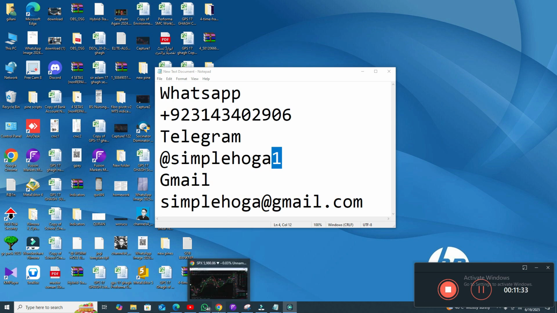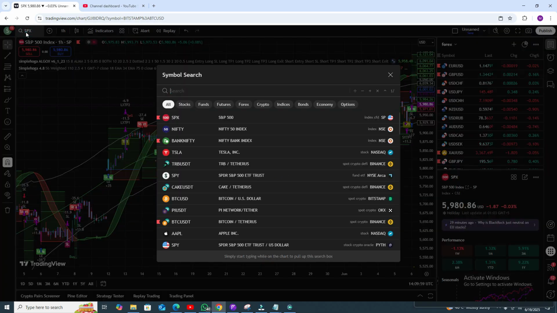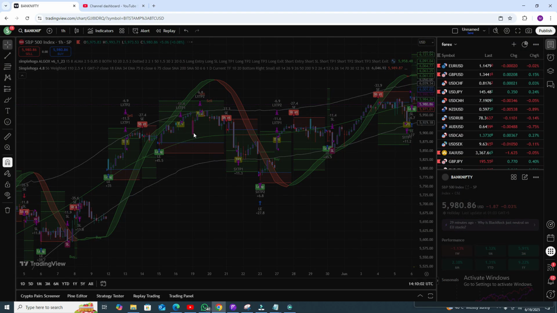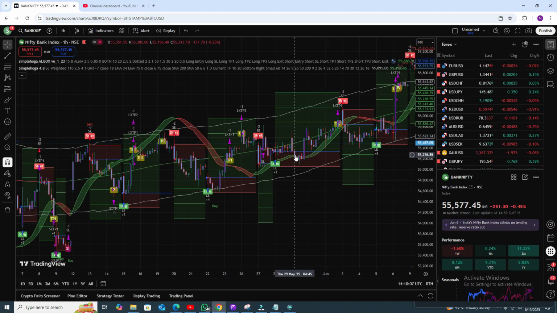Okay, I give you one more explanation and one more important thing, and that is for the Bank Nifty, because mostly people from India contact me for the indicator. Here you can see TP1 hit, and this is the buy position, your TP1 hit easily. Short position, your TP1 hit. Long position, your TP1 hit. Short position, and you can close your trade, and you can clearly see your TP1 is hit. And buy position, and it clearly gives you some good profit.